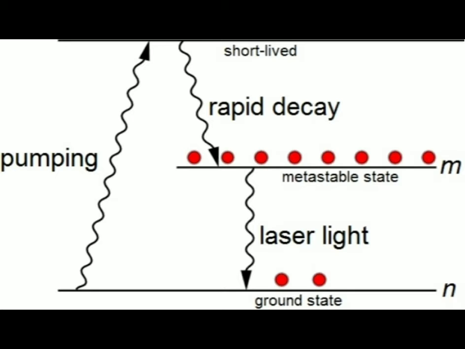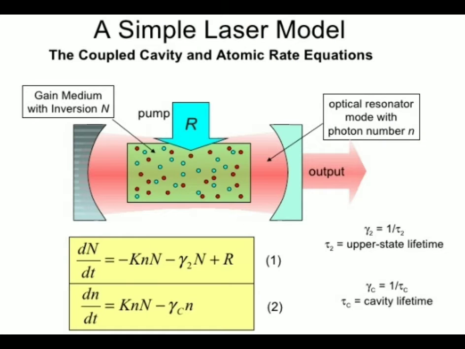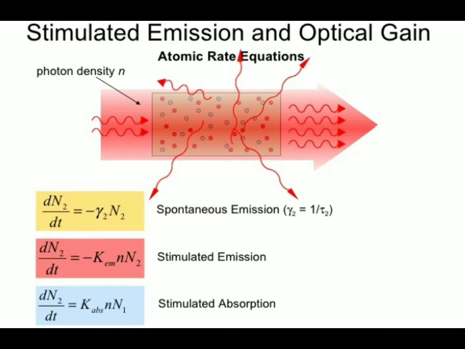So population inversion stage comes when there is a metastable state, that is 3-level pumping scheme. Here we can say that in the optical resonator we have the active medium. In the simple laser model, if we consider there are two mirrors, one is 100% reflecting mirror and another is partly reflecting mirror. So between these two mirrors this type of active medium should be present. So pumping from lower level to higher level can be done with the help of external source, that is in the form of photon.